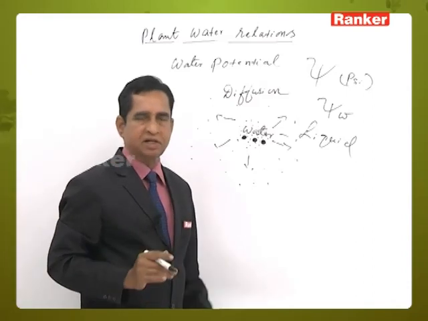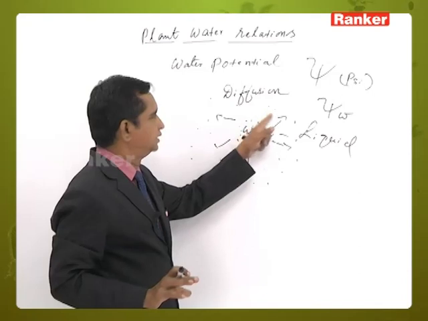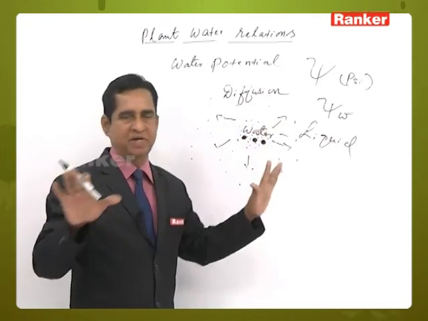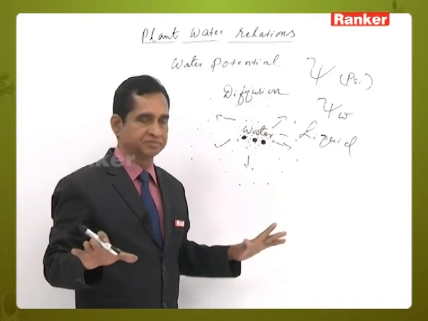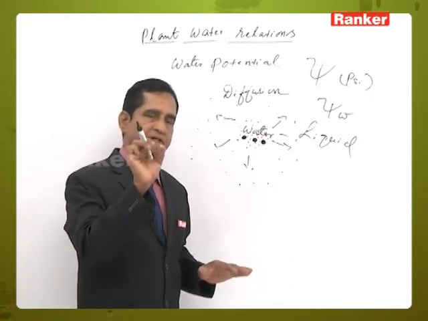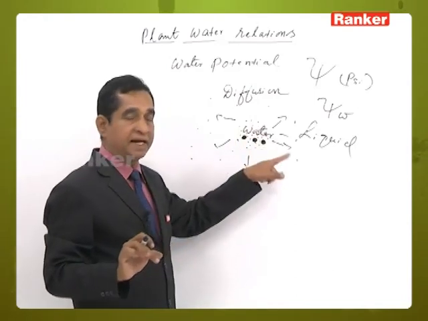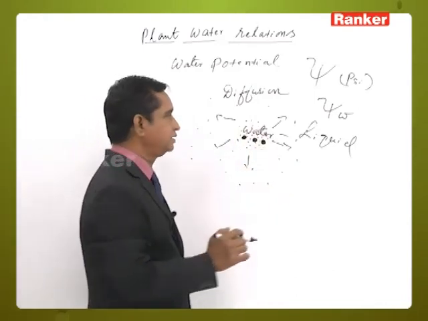If the water is not bound to any other molecule, it has the maximum diffusing capacity under given conditions, that is under given temperature, pressure, etc., and that is set at 0.